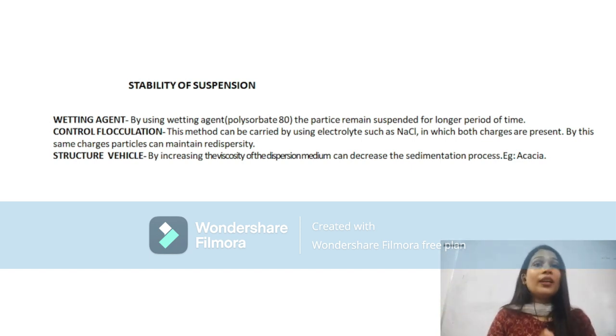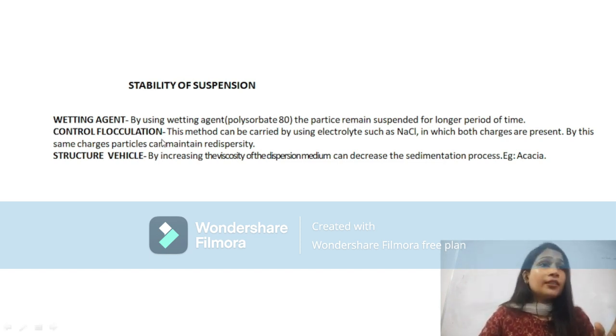How can we avoid these things? By using a wetting agent, for example polysorbate 80. This is a surfactant. It is called a wetting agent. So we can add this agent, which can decrease the interfacial tension and also decrease the rate of sedimentation. Next one is controlled flocculation.